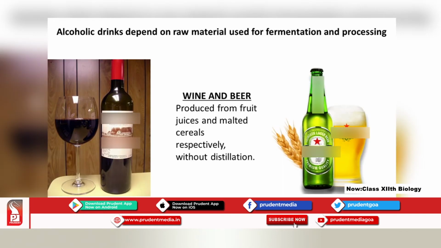The cereals are sprouted by soaking, overnight or so. And then they are heat dried. Why are they heat dried? To stop the germination. And this process is called malting. Now this is some additional information I have told you.